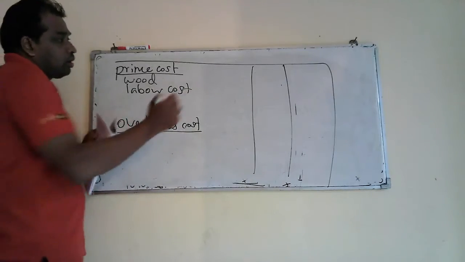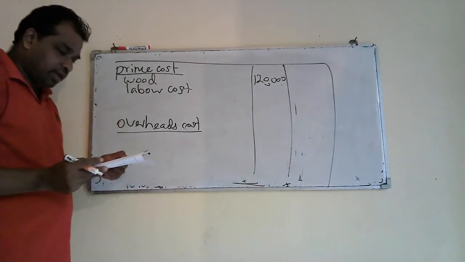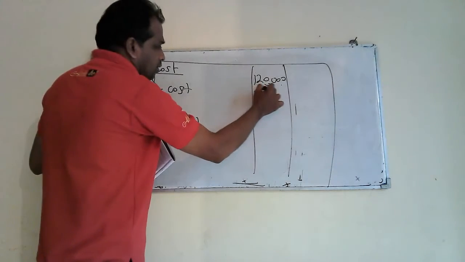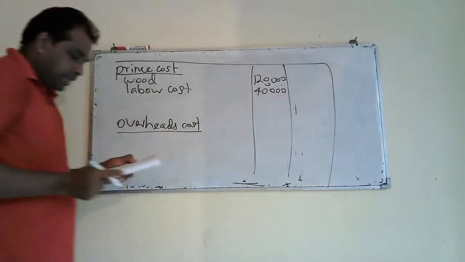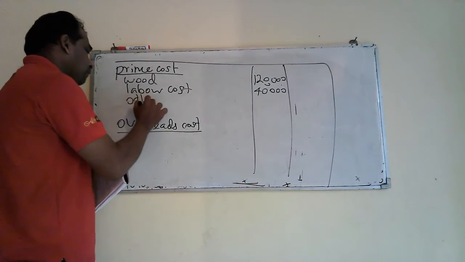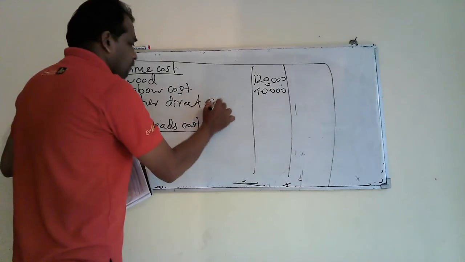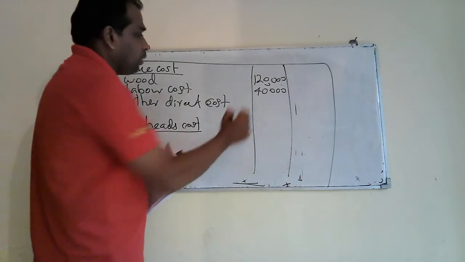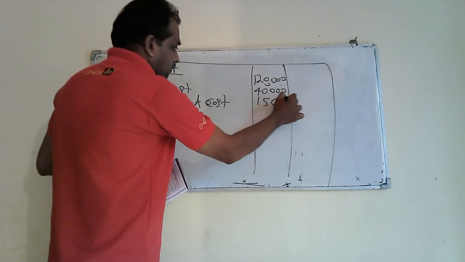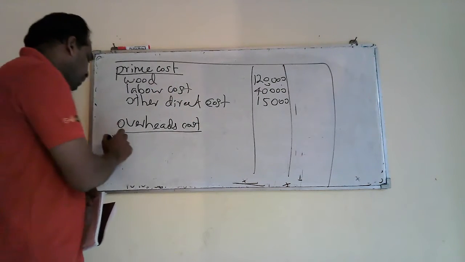Your wood 120,000, labor cost another 40,000. Then you are given other direct cost also. You are given other direct cost 15,000. Right. Then nail and polish will be indirect material.